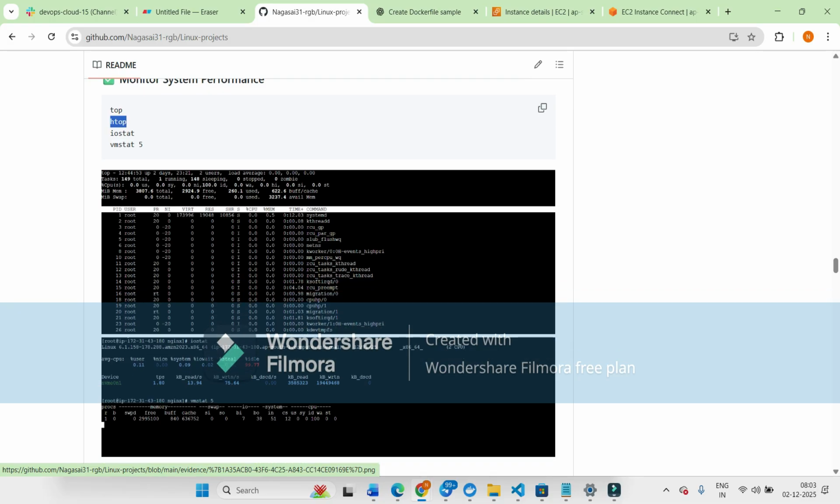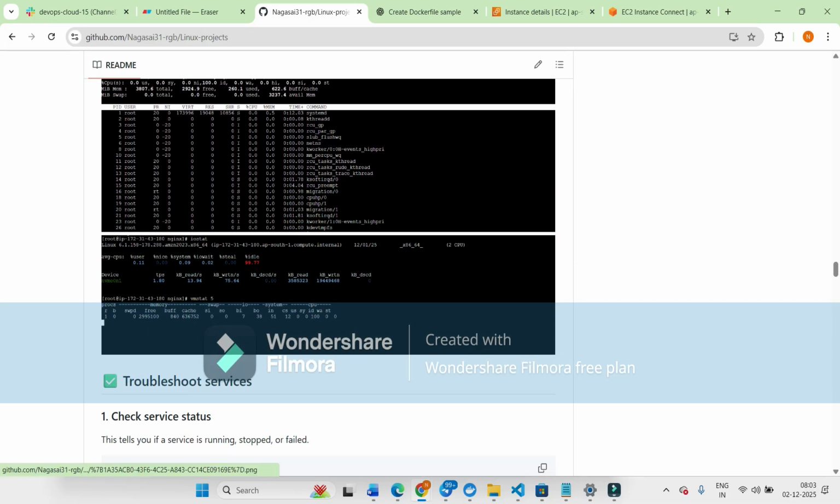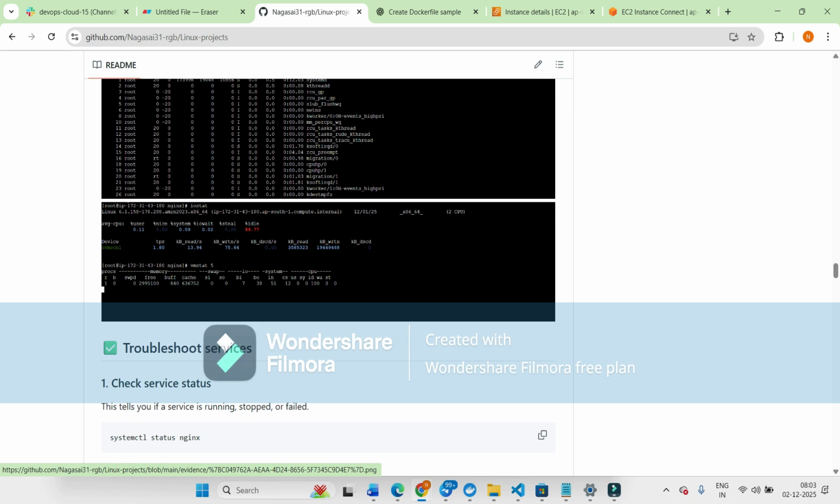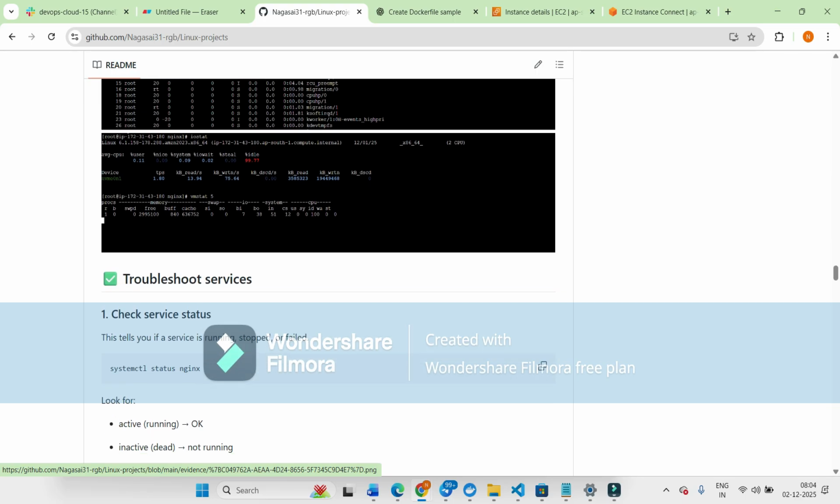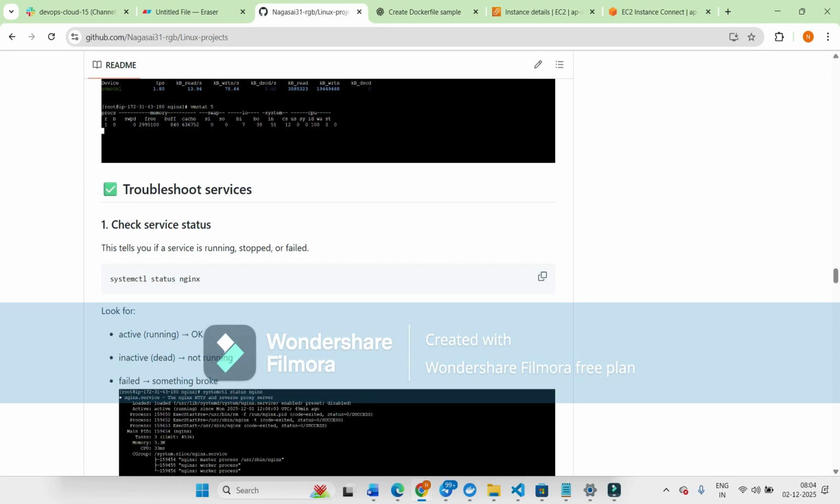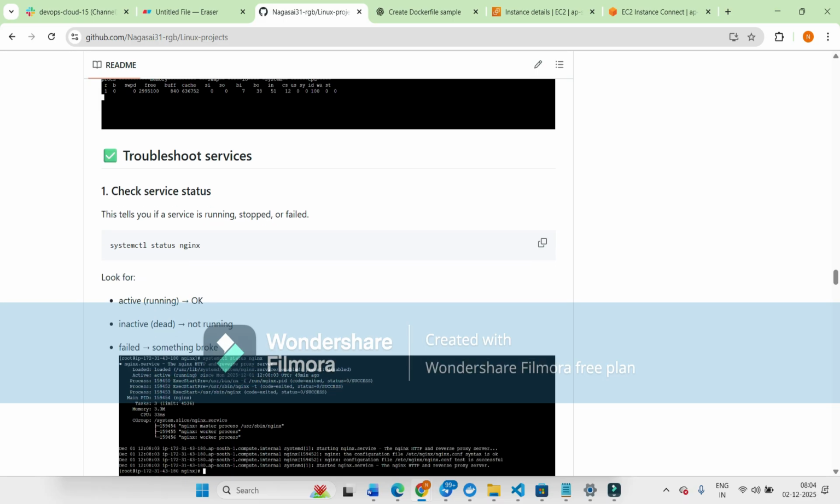And next we can use iostat. iostat is used to monitor the disk performance. And next one is we can use vmstat. vmstat monitors the overall system performance in our server. For that, we can use the vmstat command, and we have to troubleshoot the services.